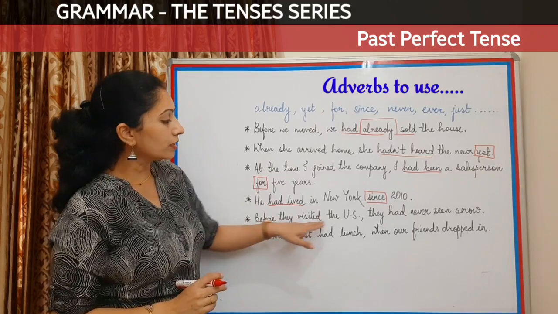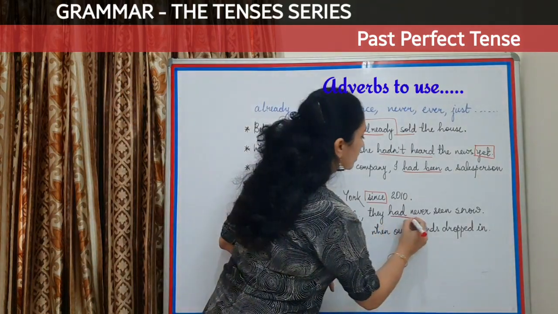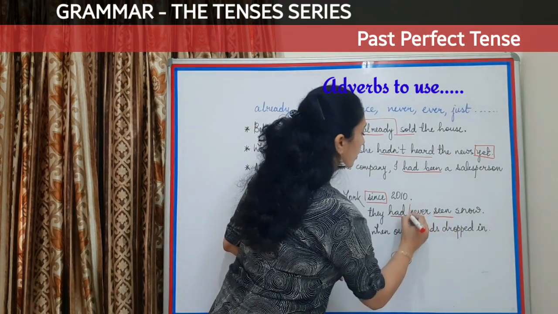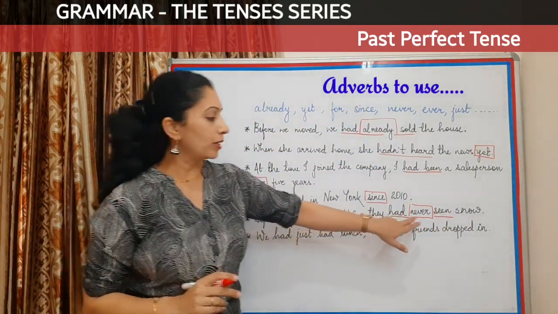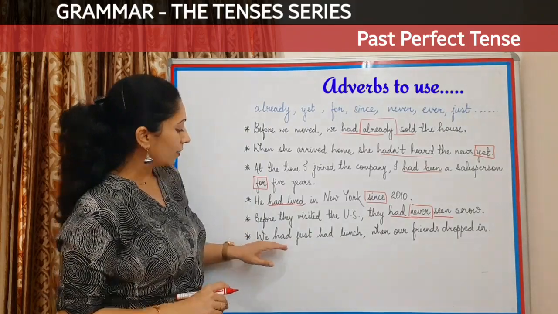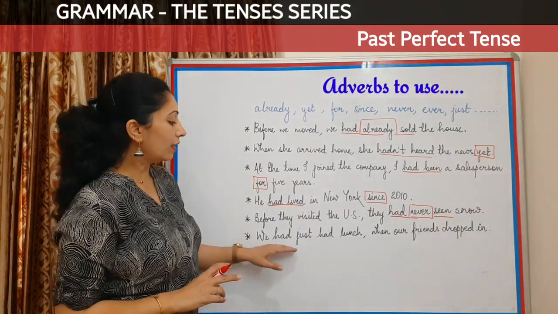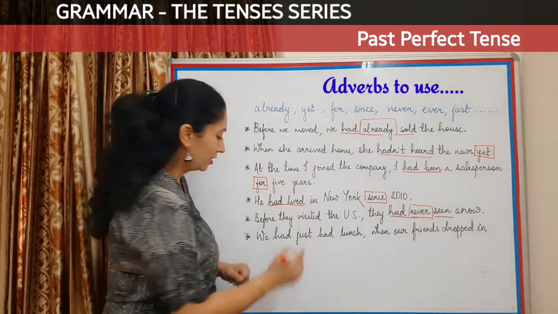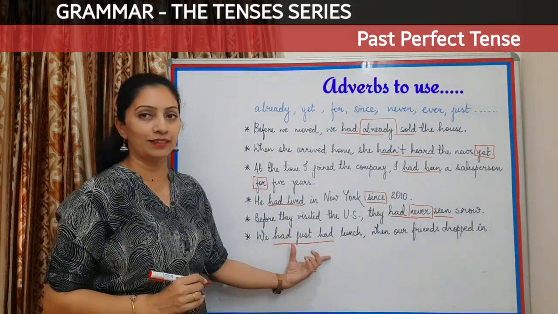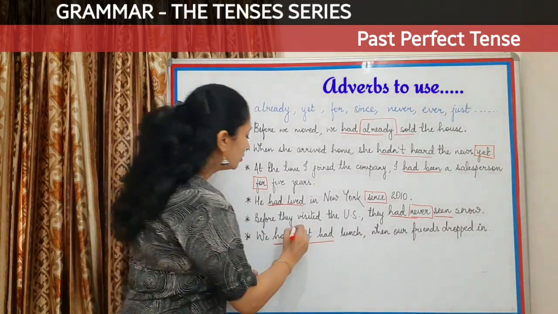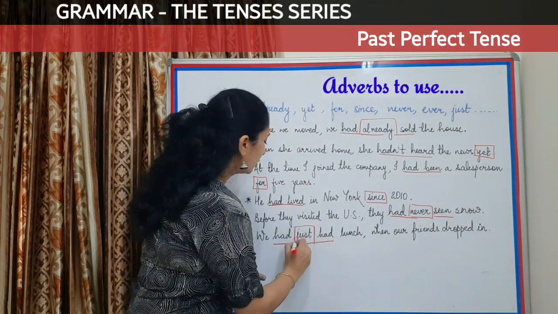Next, before they visited US, they had never seen. Now never here again becomes an adverb which is in combination with this tense. Next, we had just had lunch. Now what is the perfect tense here? Had. Alright, and just becomes an adverb here.